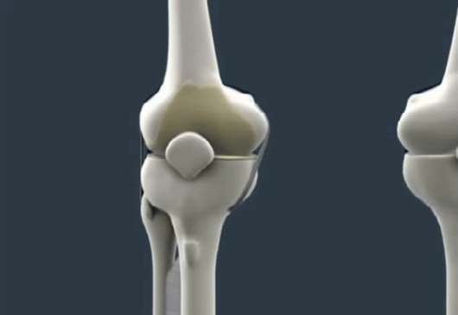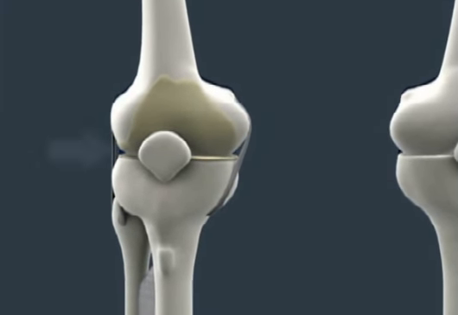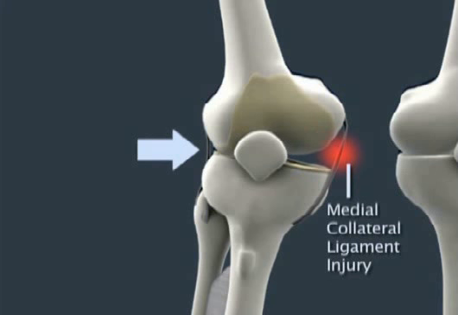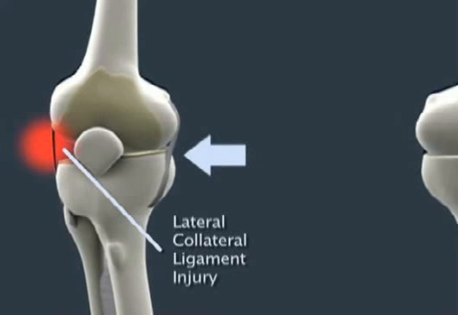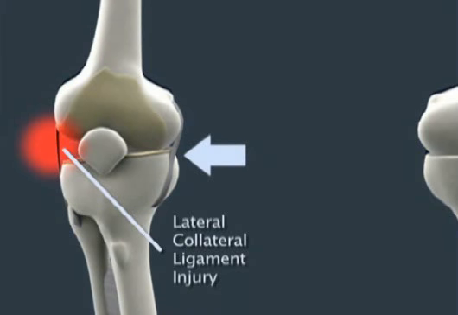Now, the medial collateral ligament is often injured due to a blow to the outside of the knee, while the lateral collateral ligament is frequently injured by a trauma to the inside of the knee. Now, another common knee injury involves the meniscus. Now, the meniscus is a C-shaped piece of cartilage.